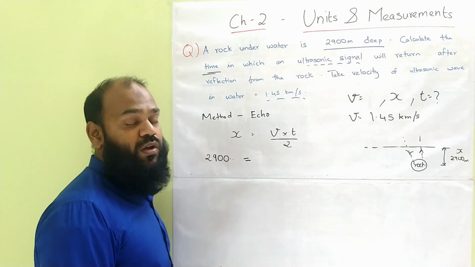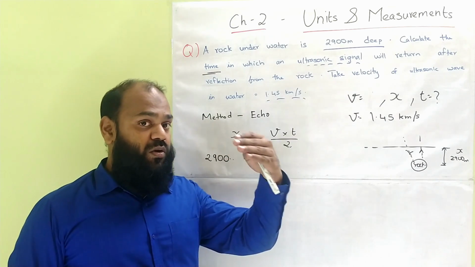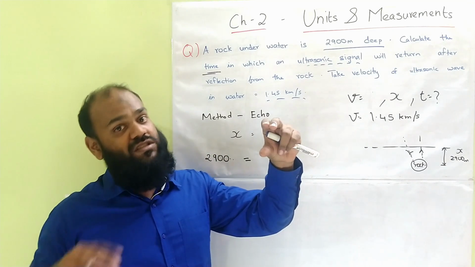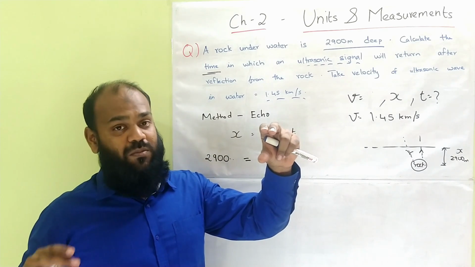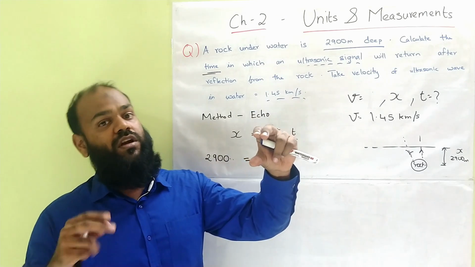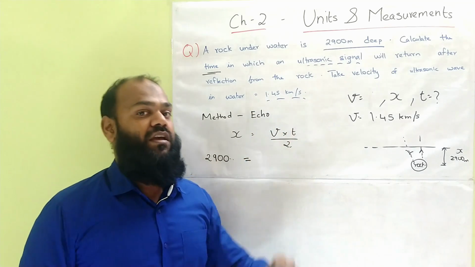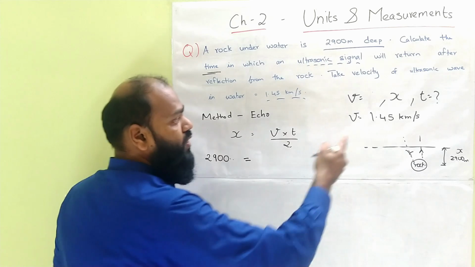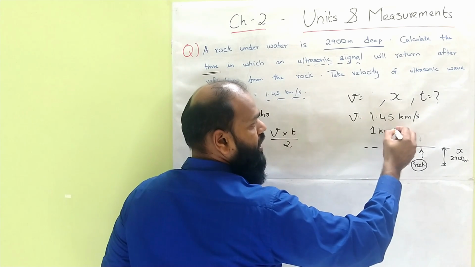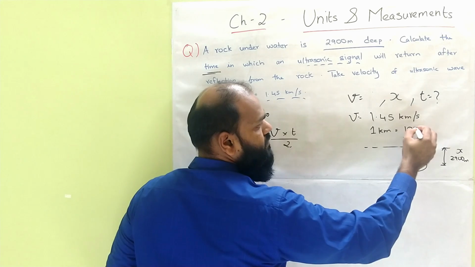I told you when you convert a unit which is bigger, for example kilometer, into a smaller unit which is a meter in our case, you have to multiply. So we know that 1 kilometer equals 1000 meters.